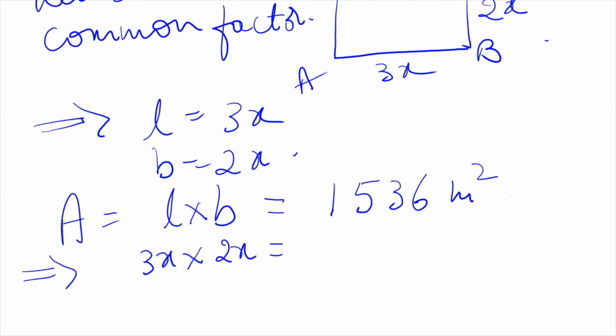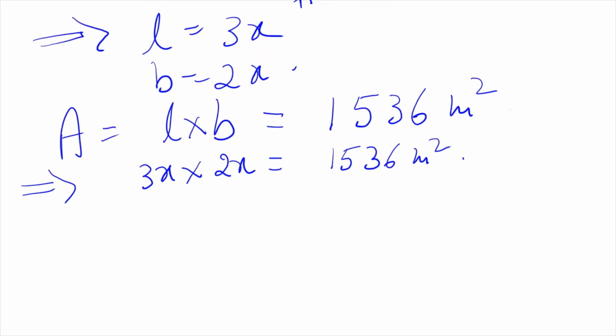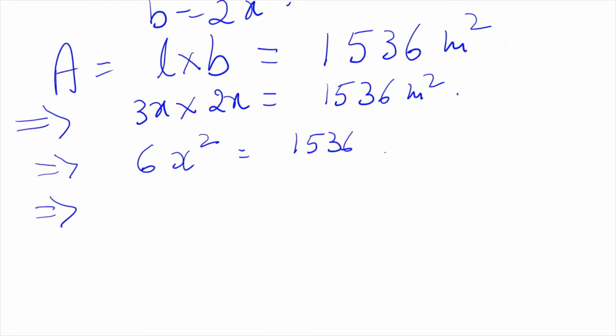So implies L is 3x and B is 2x. So we have substituted 3x into 2x is equal to 1536 meters square. So 3 2s are 6, x into x is x square, that is equal to 1536. Okay. So this implies x square. Are you following? This 6 is multiplying here.